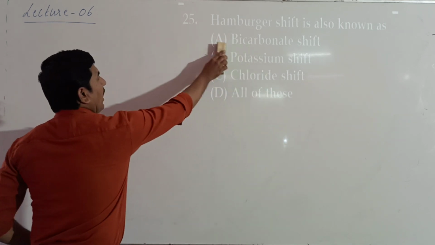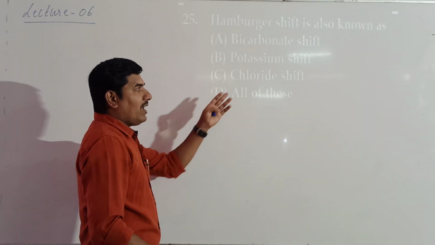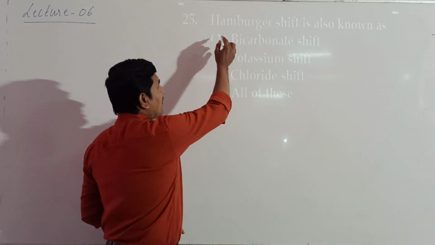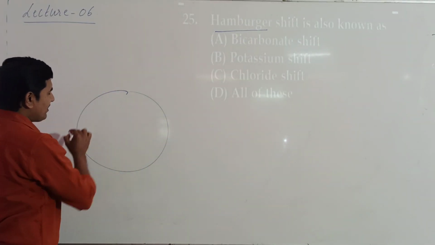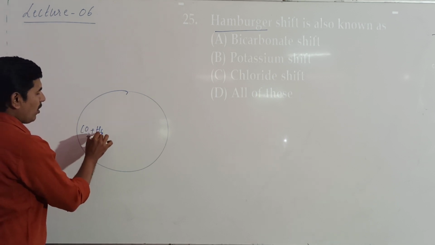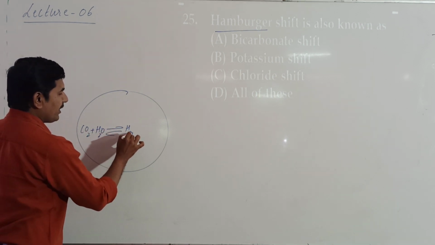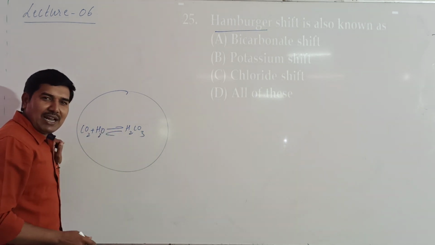Next one, the Hamburger shape is also known as... Hamburger is the name of a person. What he showed is that on the surface of RBCs, when carbon dioxide combines with water, it forms H2CO3, carbonic acid, during transport of carbon dioxide.